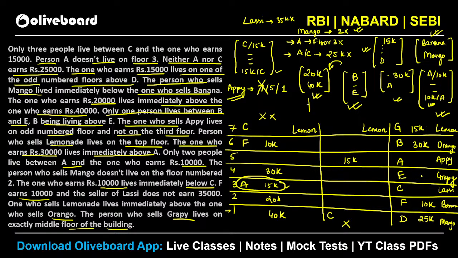Now we have to place your 20k and 40k. Now suppose we have this lassi as 3. We know that lassi cannot be 35k. Now suppose you placed 20k and 40k on 5 and 4, then lassi will be the one having 35k, which is not possible. That means you will have to take your 20k here and 40k here and the remaining 35k here.